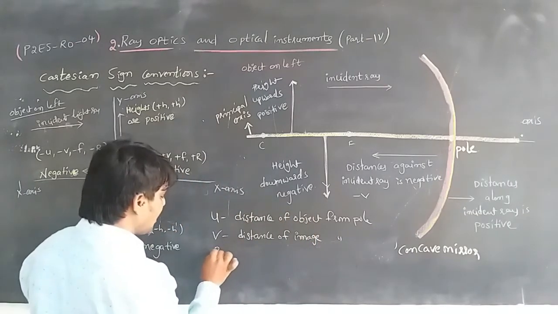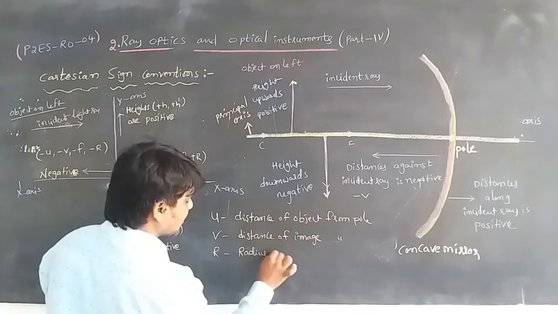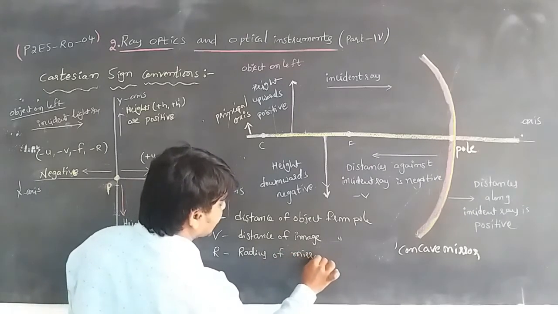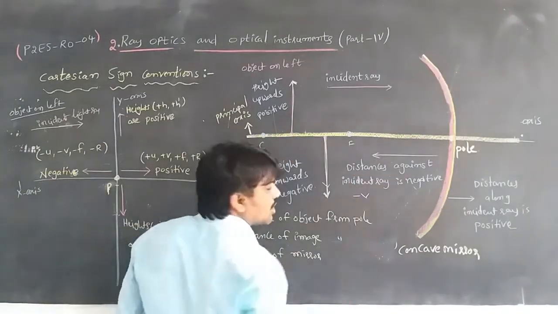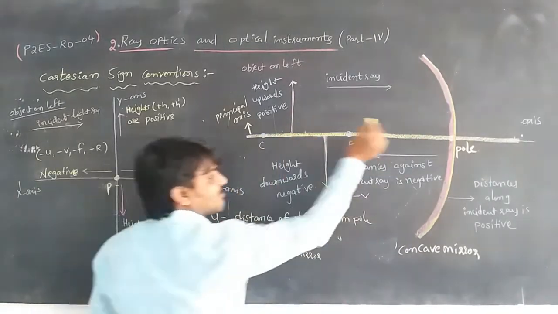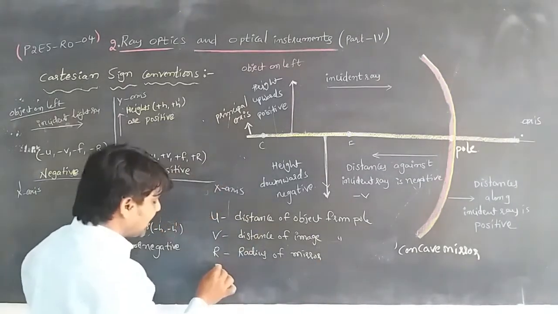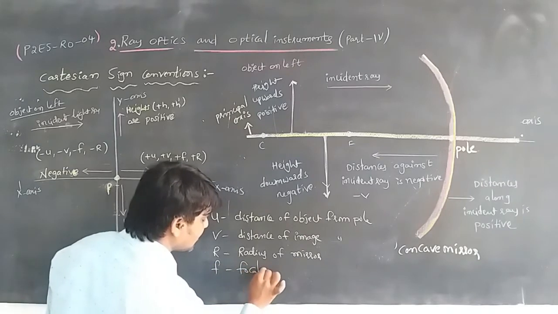And R is the radius of the mirror. For a spherical mirror, the distance between the center and the pole is also measured from the pole to the center only. And here f means focal length.